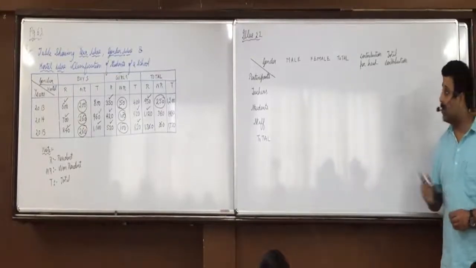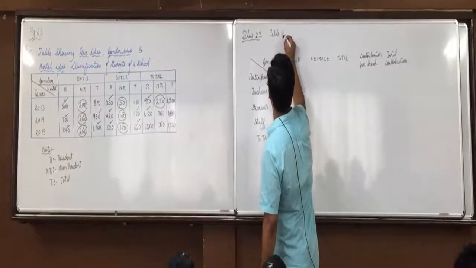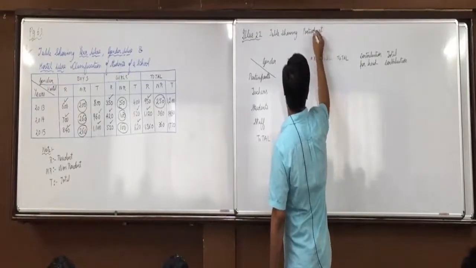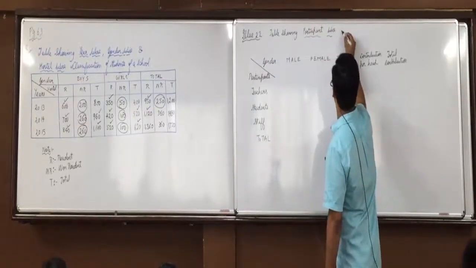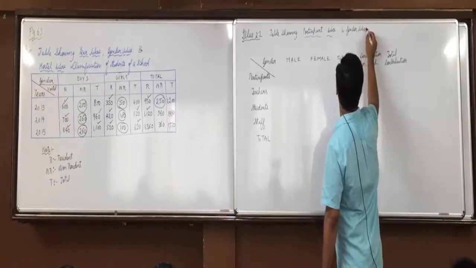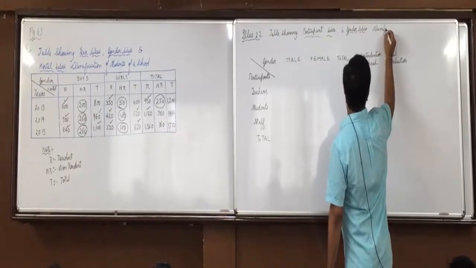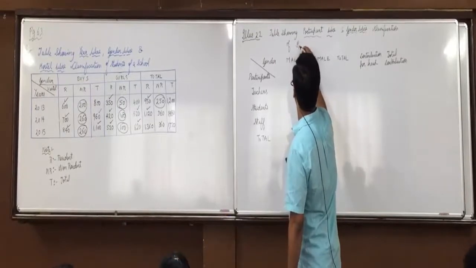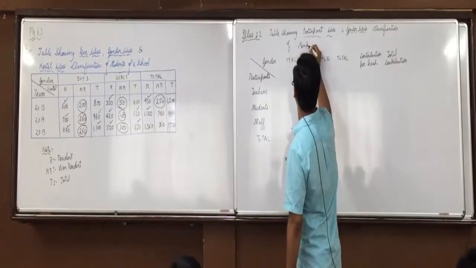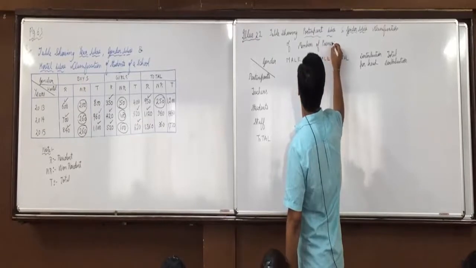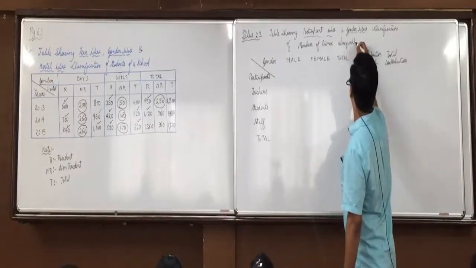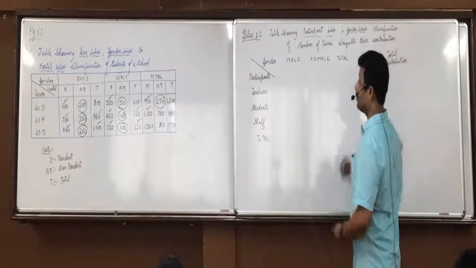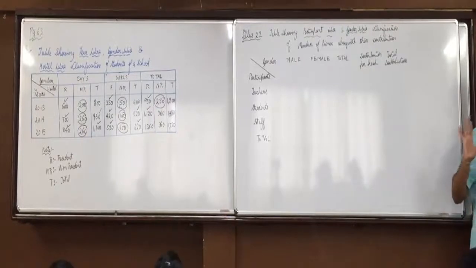Any confusions in this? So, give the heading: table showing participant wise and gender wise classification of participants or members, rather we can write members of picnic along with their contribution. Got it, everyone? Any confusion with the structure of this table?